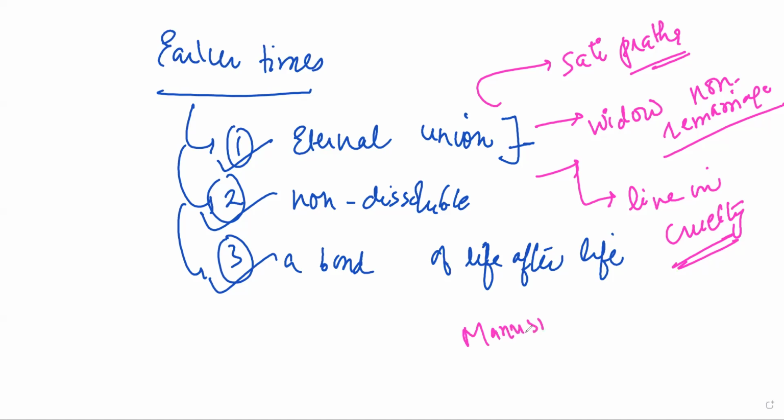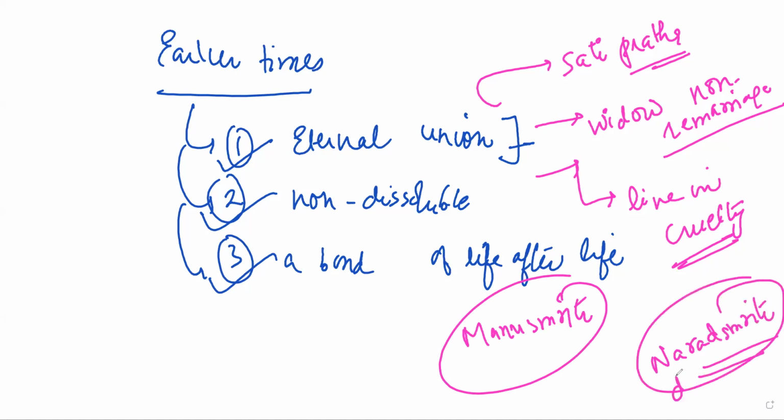So Manu Smriti did not allow for divorce, but Narad Smriti allowed for divorce. The feature that we have taken in our Hindu Marriage Act for divorce has been adopted from Narad Smriti also, because Manu Smriti never allowed it. And we know that Manu Smriti is one of the greatest sources of Hindu law. But if Manu Smriti has some stigmas attached to it, we can always refer to other Smritis which are way fast forward and progressive in nature.